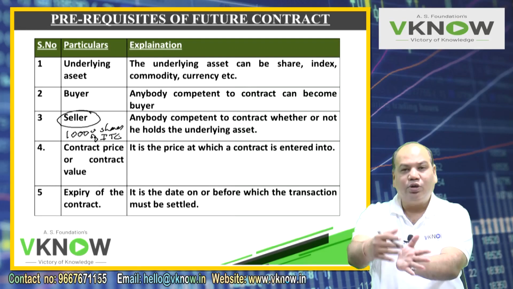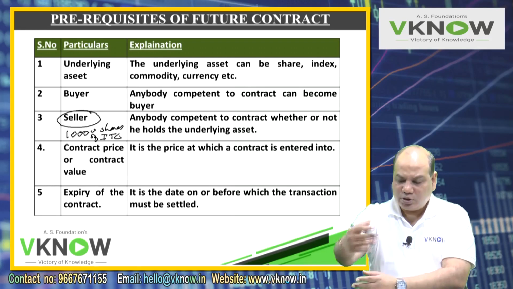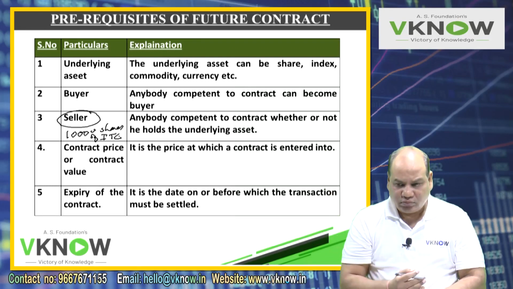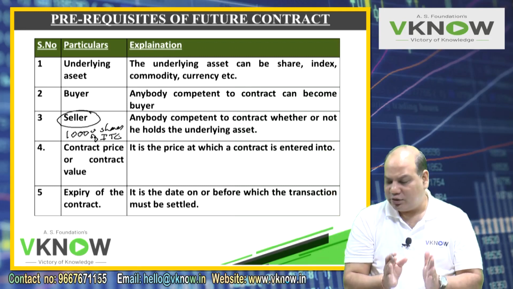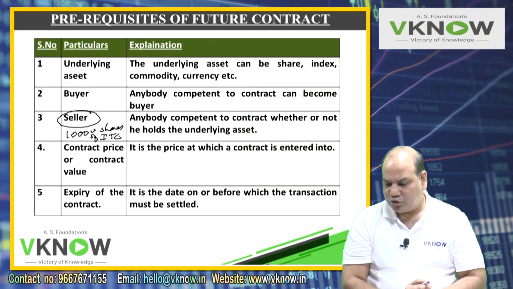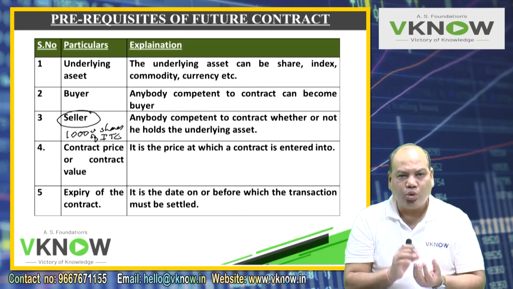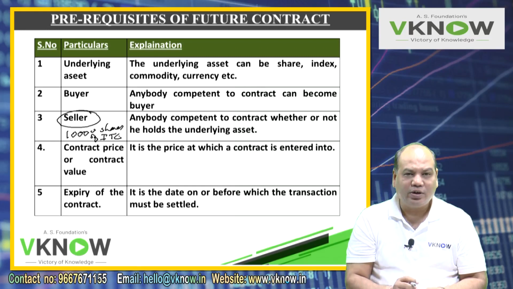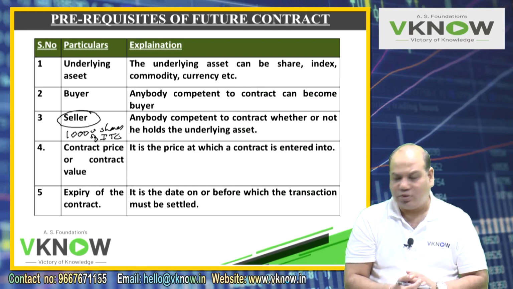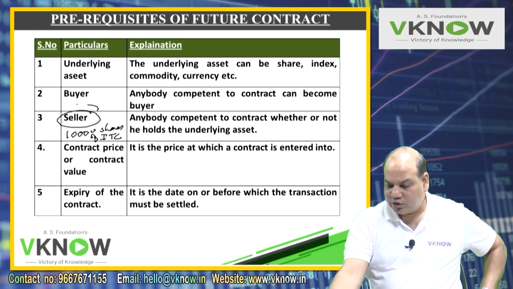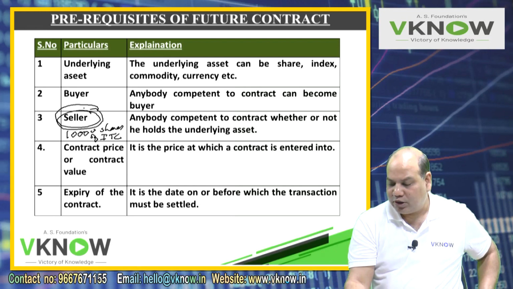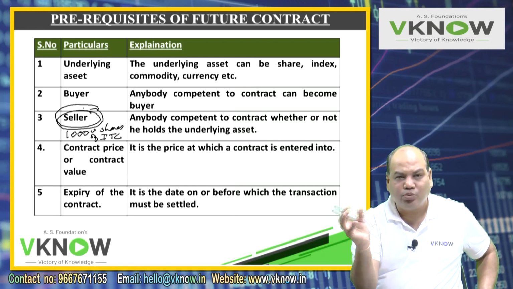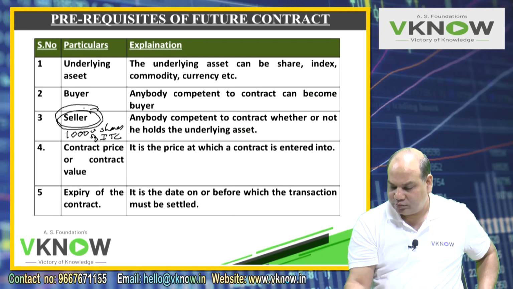Now you are entering into a future contract. That means after 3 months I will sell 10,000 shares of ITC at this price. So there is no need to own the underlying asset when you are entering into a future contract, either as a buyer or as a seller. You are just taking a position on that stock. In fact, we can say you are just betting on the movement of the price of that stock.